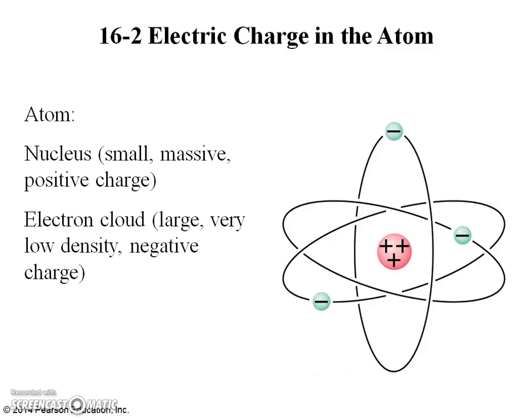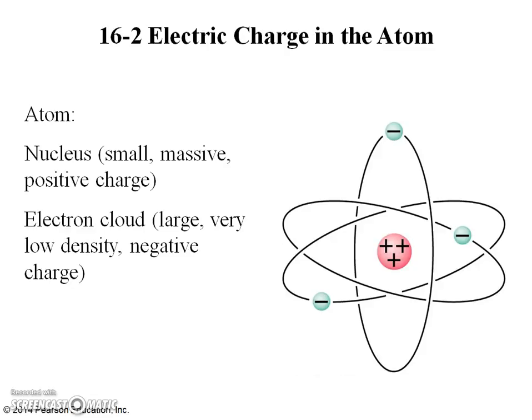The nucleus contains protons, which are positively charged, and neutrons, which have no net electric charge. All protons and all electrons have exactly the same magnitude of electric charge, but their signs are opposite. Hence, neutral atoms have no net charge, containing equal numbers of protons and electrons.